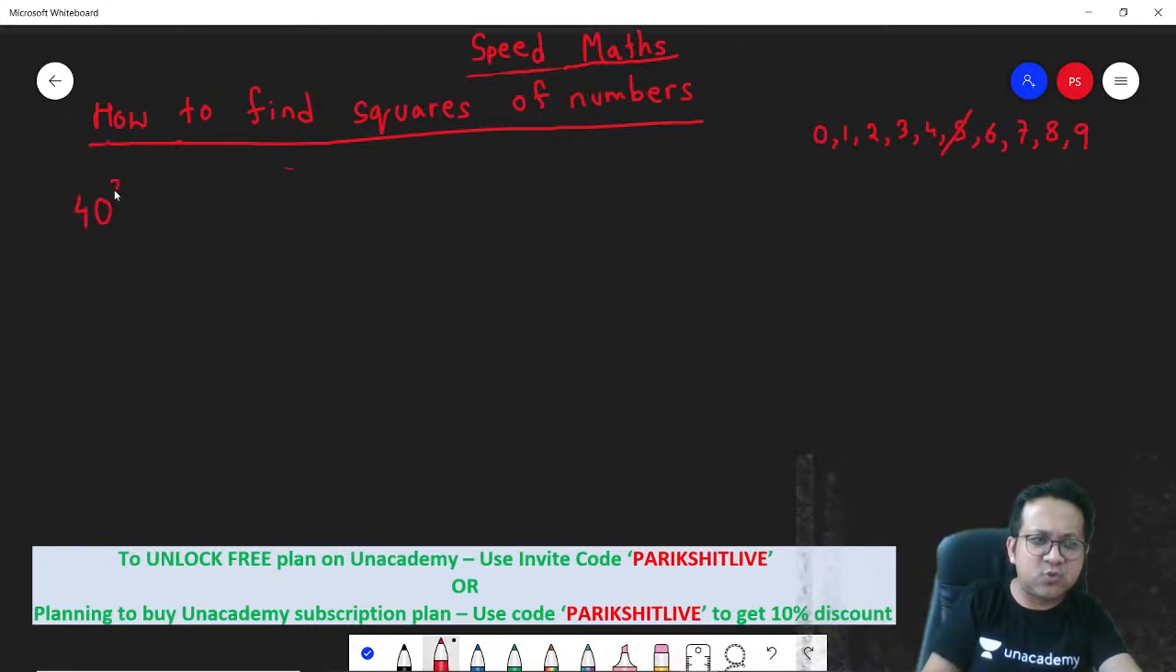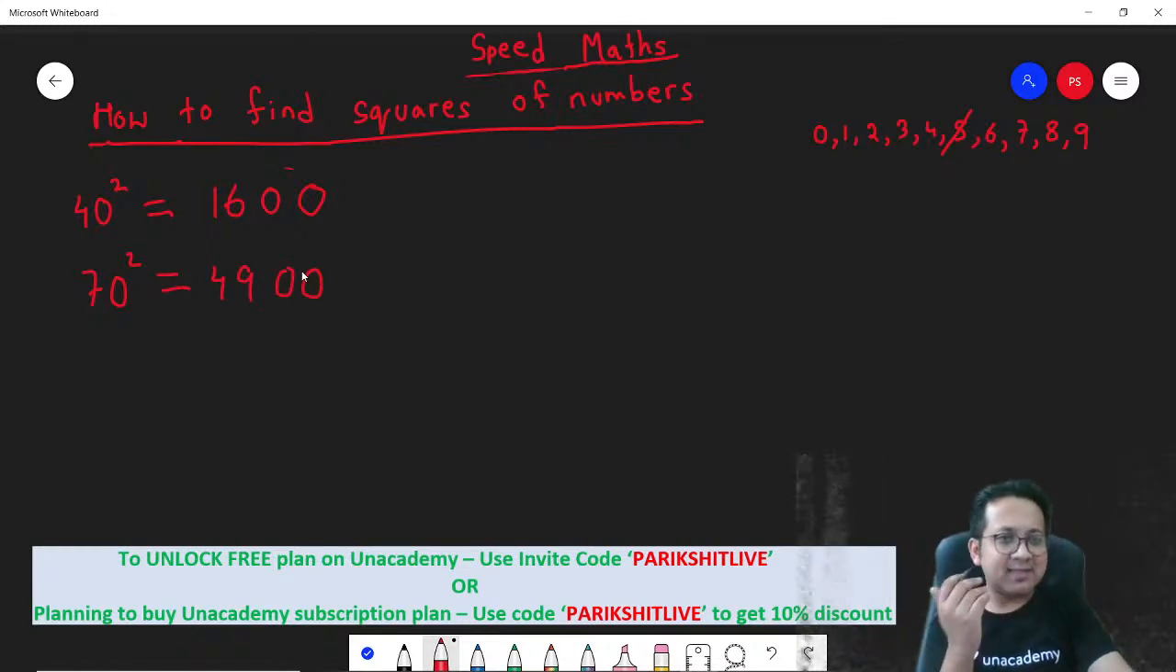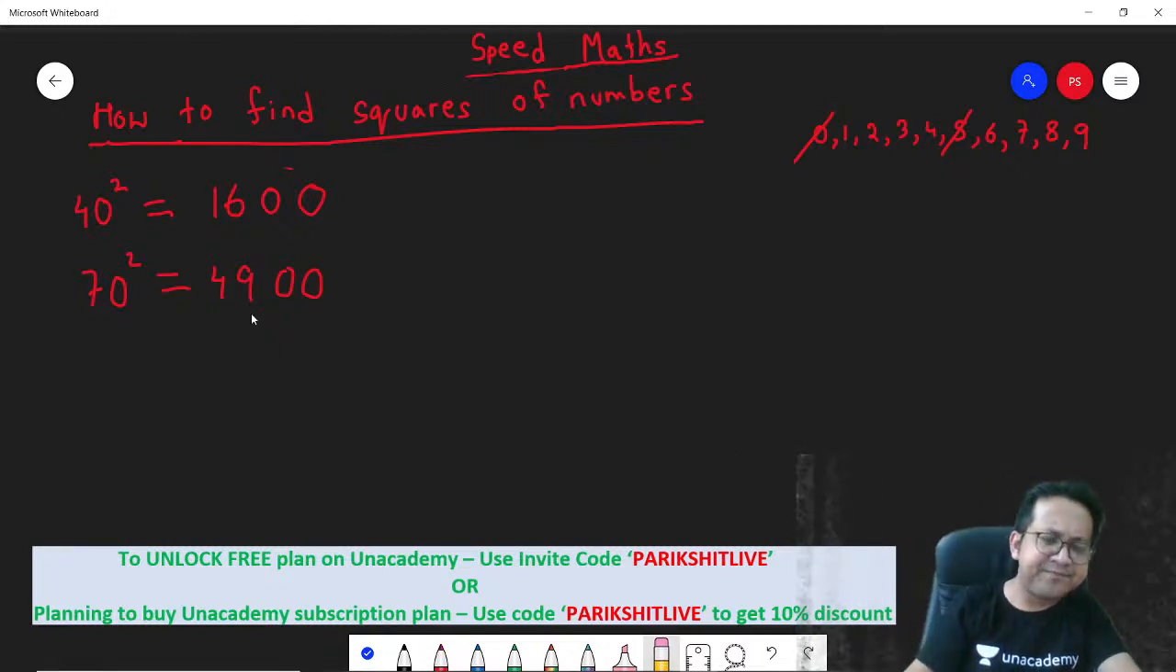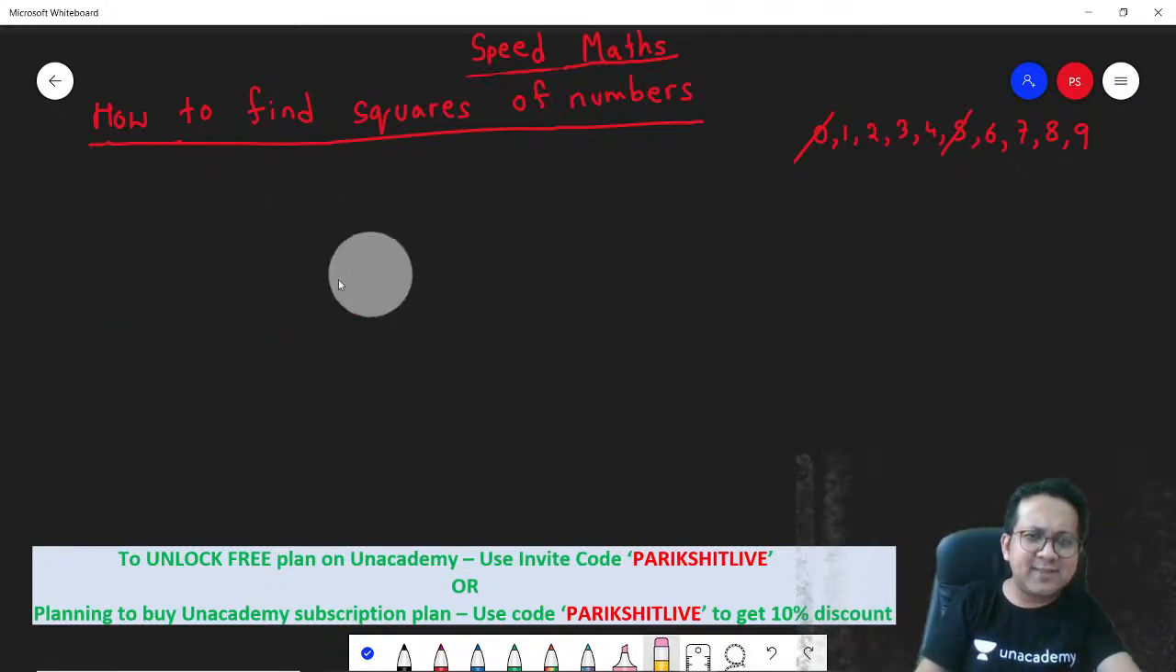Let's say 40 square. How much is 40 square? 4 square is 16 and 2 zeros will become 1600. 70 square. 7 square will be 49 and 2 zeros will become 4900. So there is nothing for me to teach you for finding out the squares of numbers ending with 0. That's something you already know. Correct? Fine. Now let's look at the other numbers.